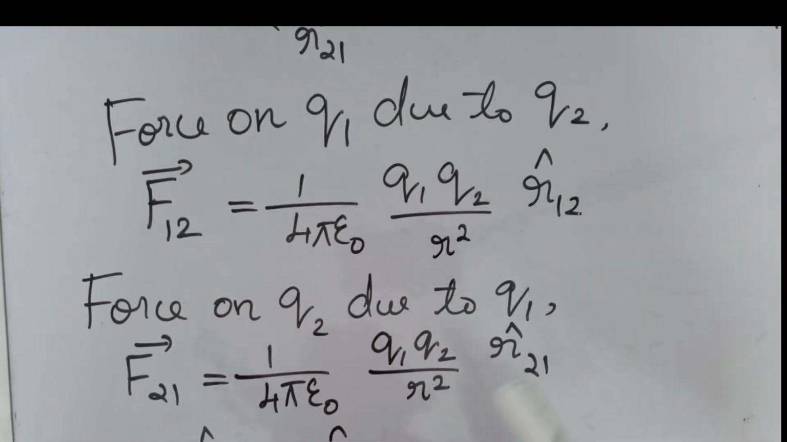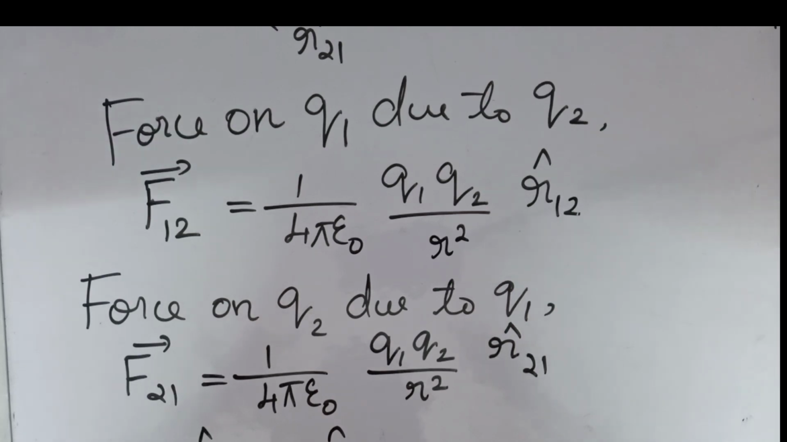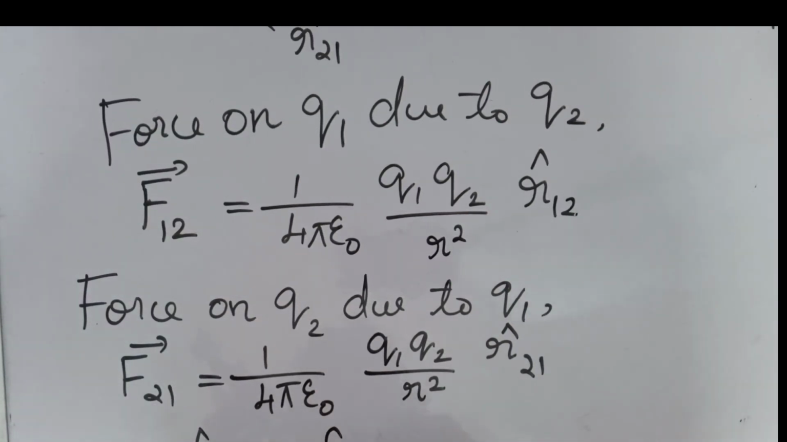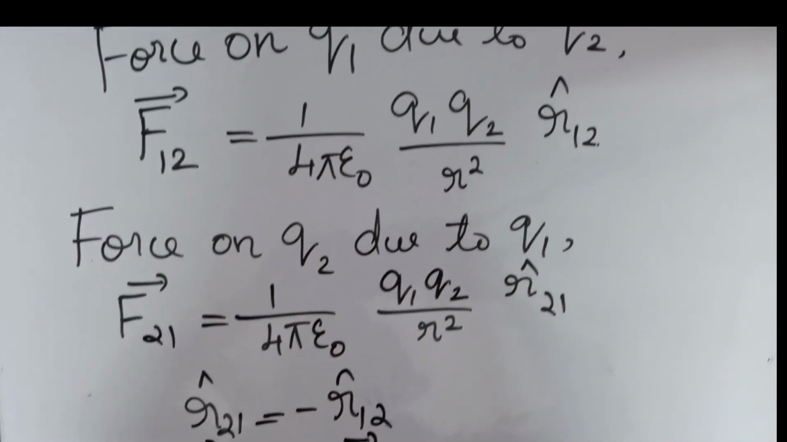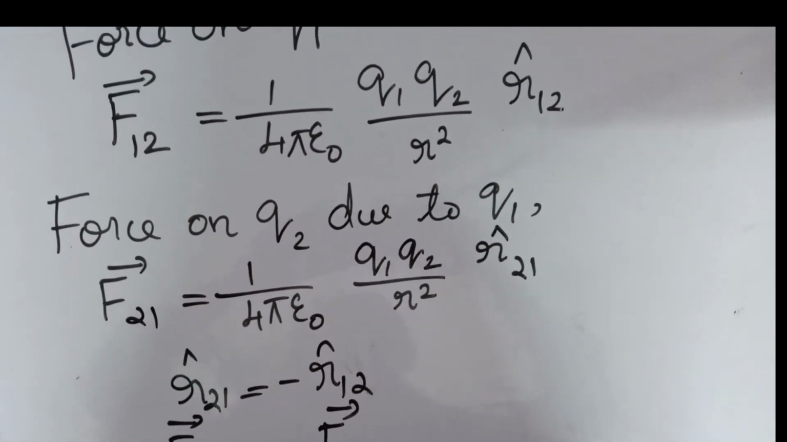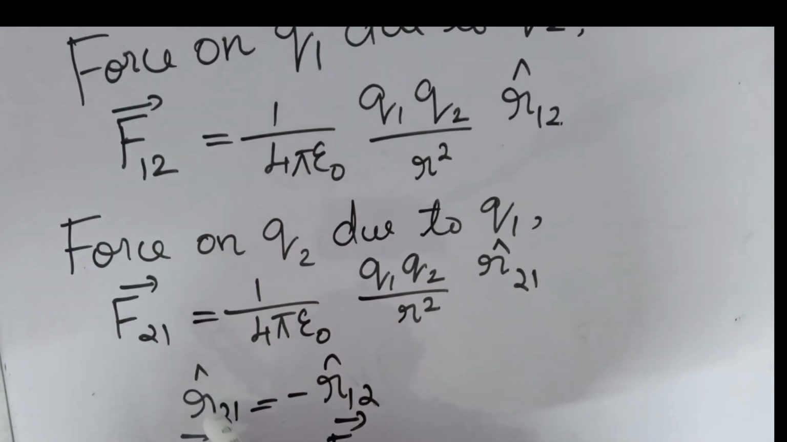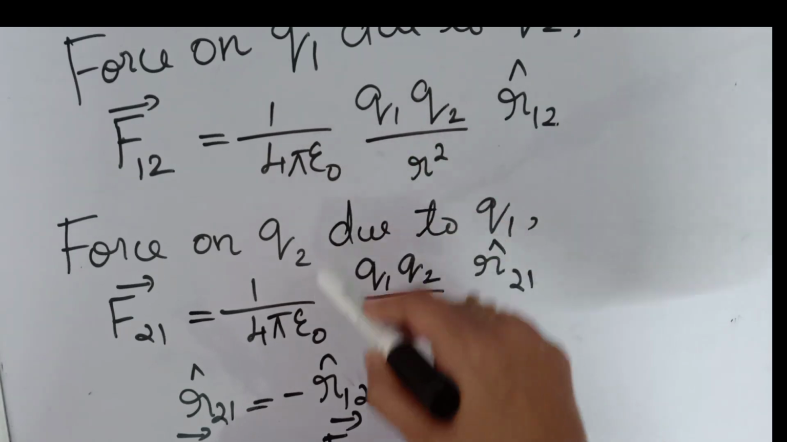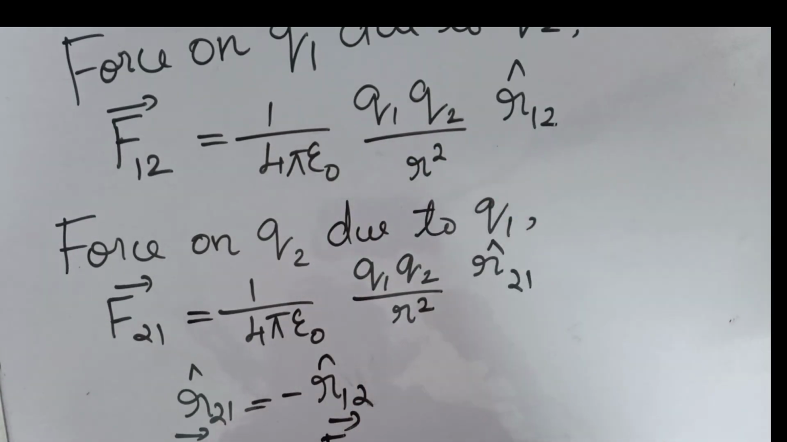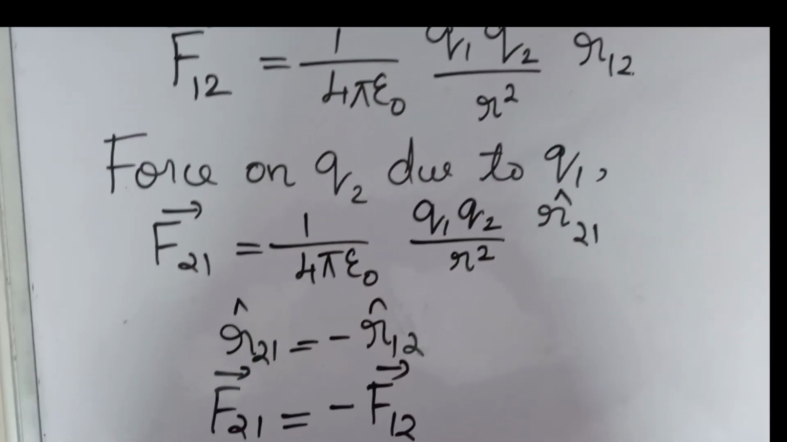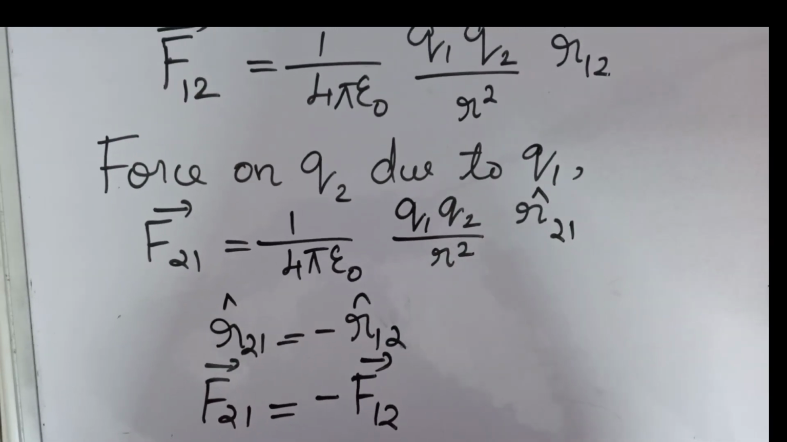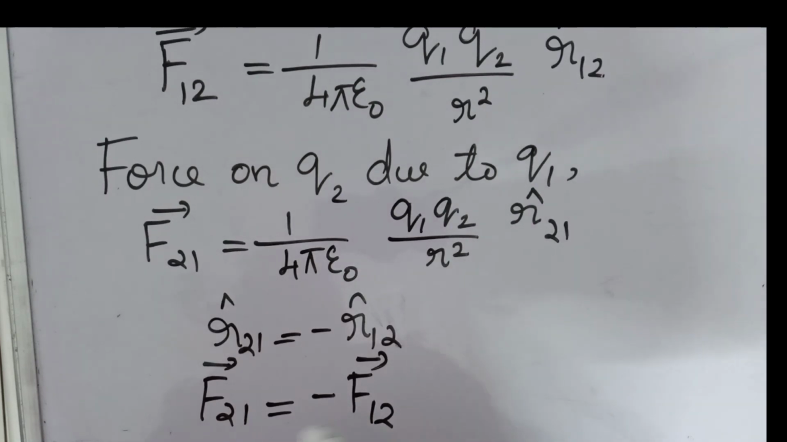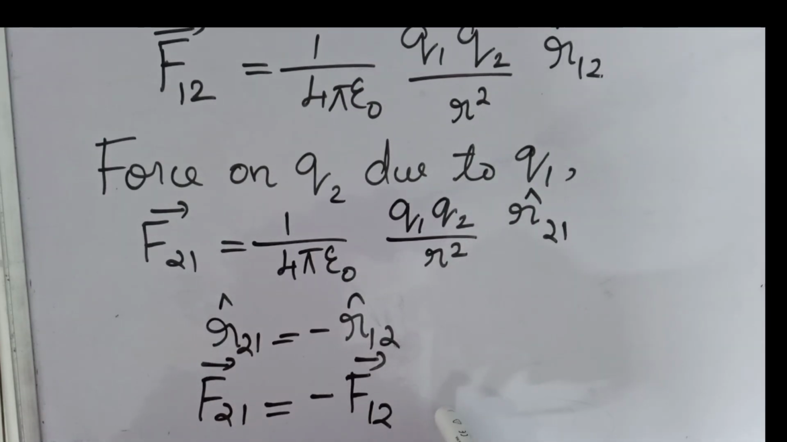And from these two equations, what can we understand? These two have unit vectors, right? The magnitude is the same but the directions are opposite. That means R21 cap is equal to minus R12 cap, which means the forces will also be equal and opposite. Right, so how can we write? F21 is equal to minus F12. So that is the vector form of Coulomb's law. F21 is equal to minus F12.